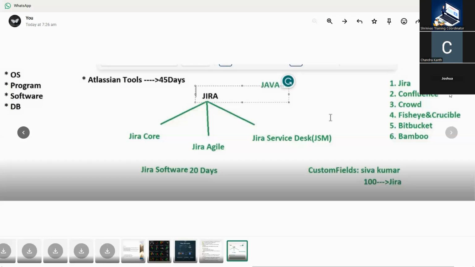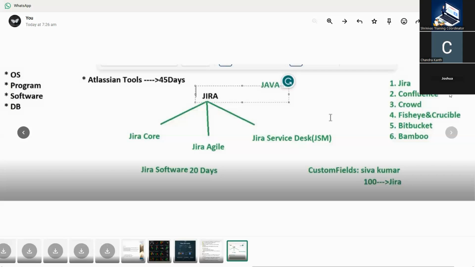Next, Crowd, which means users and groups. Why is Crowd taken further as part of the Atlassian tools? For example, if you go to a campus, you select around 1,000 people for Jira Service Management, I mean, whatever the Jira products. So those 1,000 students, you want to give Jira access.